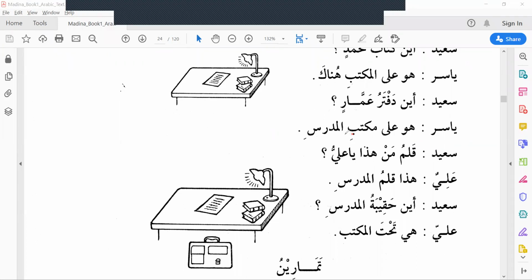Maktabi: you see here, this mudafun takes kasra because of ala. Ala is harful jar, so it gives kasra to the following noun. Here it is mudafun, and the mudafun takes its haraka depending on the place where it is. Here it is ismul majroor, so it takes kasra.